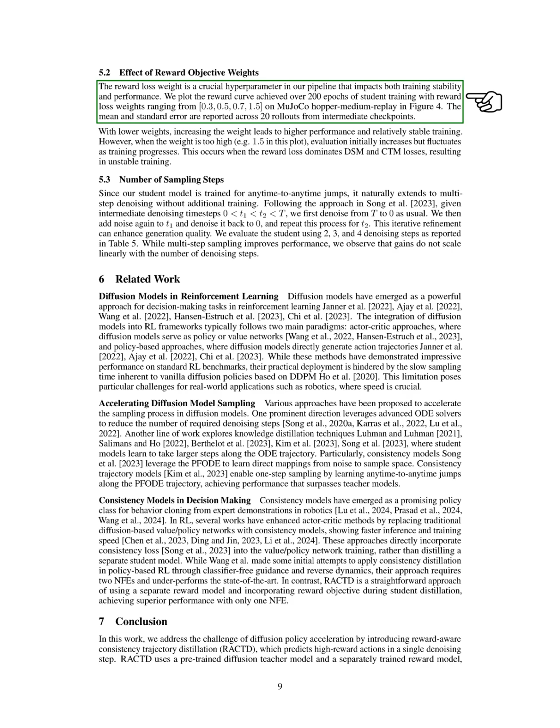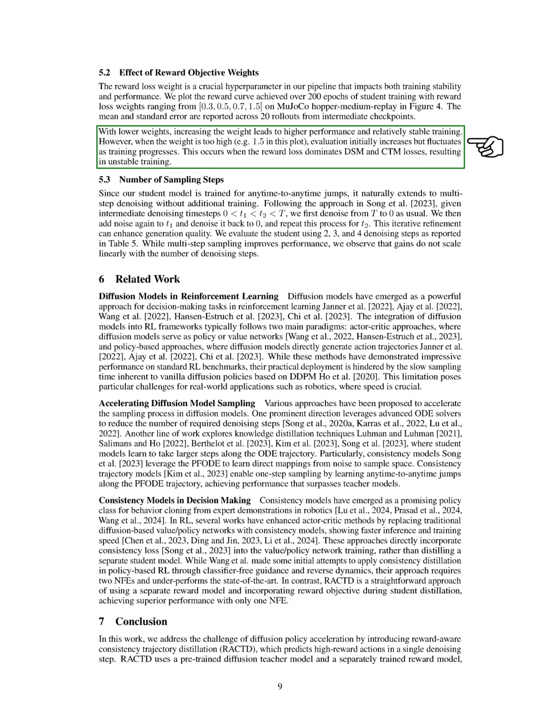The reward loss weight is a key hyperparameter that affects both training stability and performance. We plotted the reward curve over 200 epochs of student training with various reward loss weights on the MuJoCo Hopper medium replay. With lower weights, increasing the weight generally leads to better performance and stable training. However, when the weight is too high, such as 1.5, we observed initial improvements followed by fluctuations in evaluation as training continued. This instability arises when the reward loss overshadows other losses, leading to erratic training.